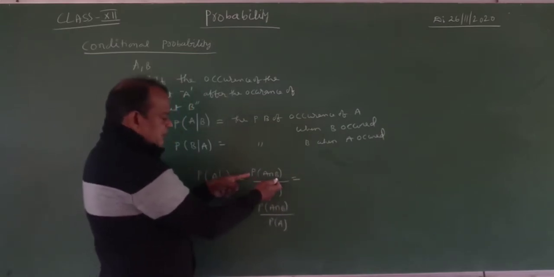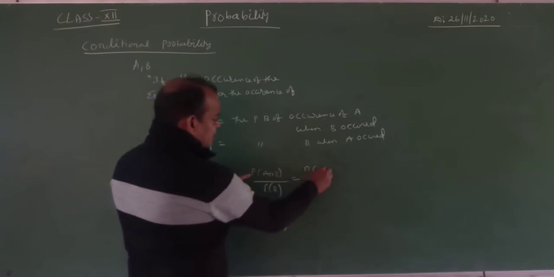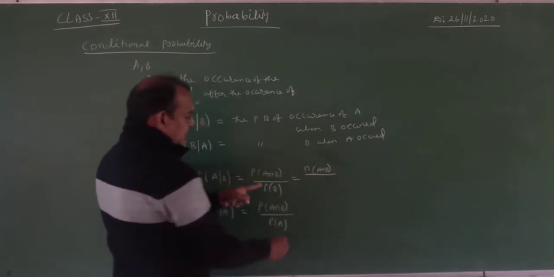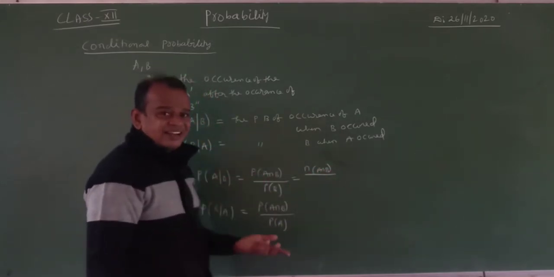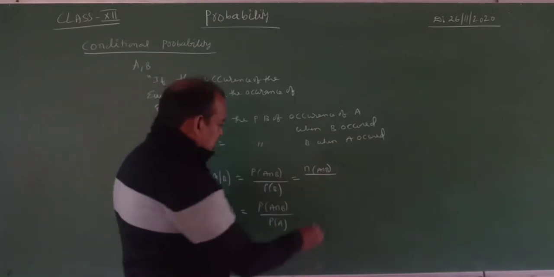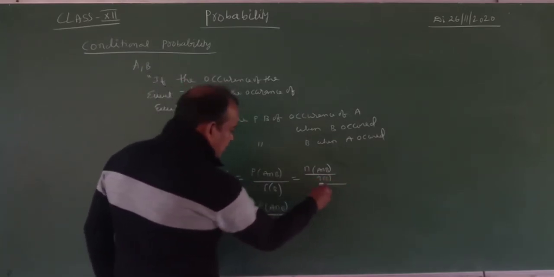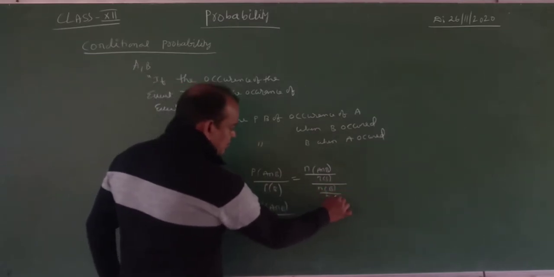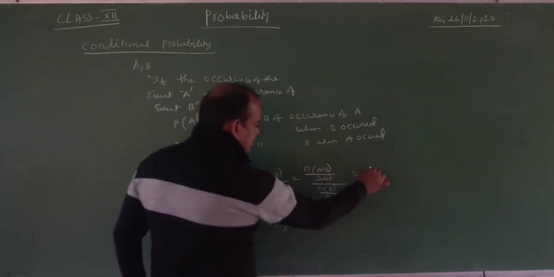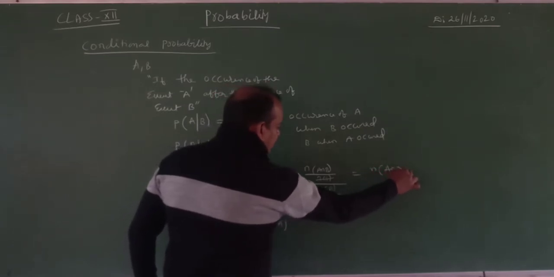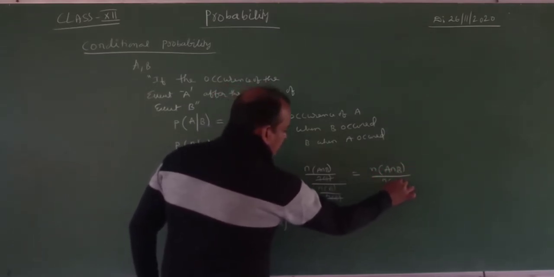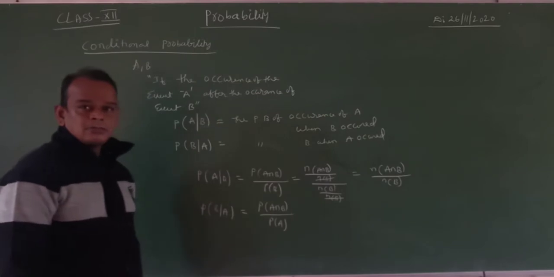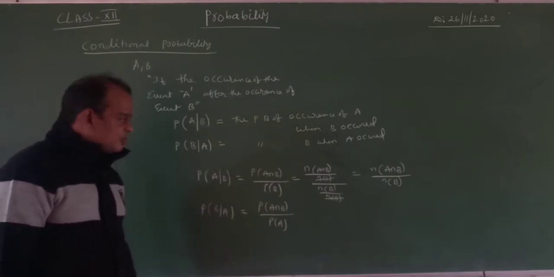Probability of A intersection B formula is N of A intersection B by N of S, and divided by probability of B, which means N of B by N of S. Here N of S is cancelled. So we get N of A intersection B by N of B. Okay, my dear students, simple.